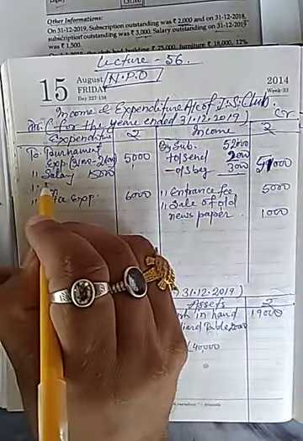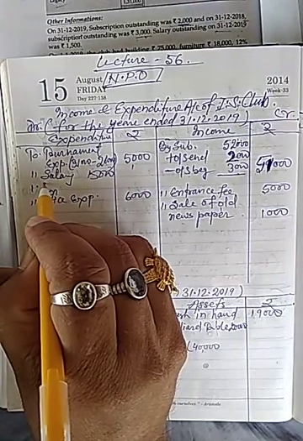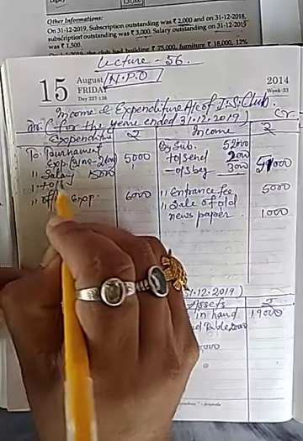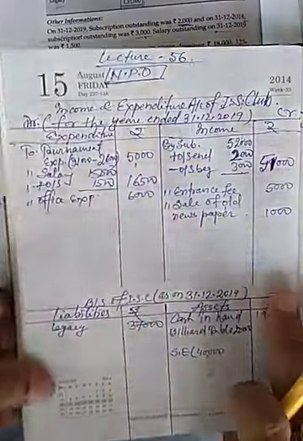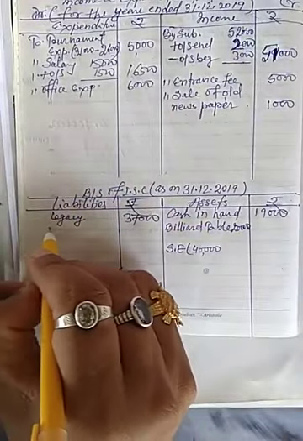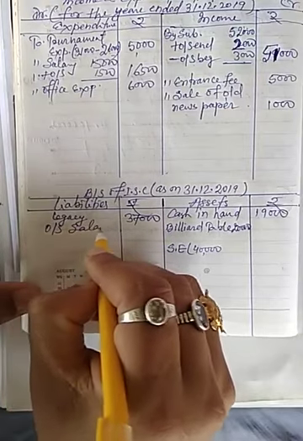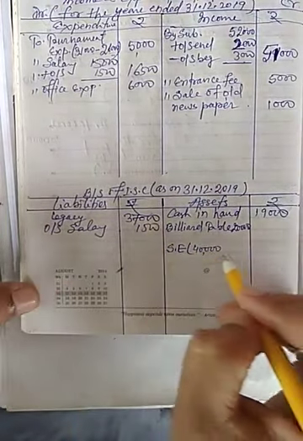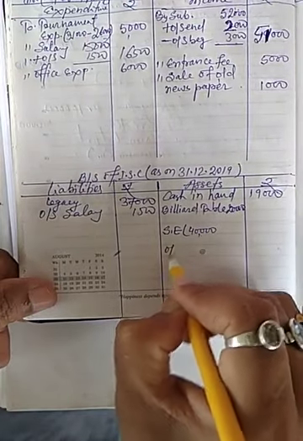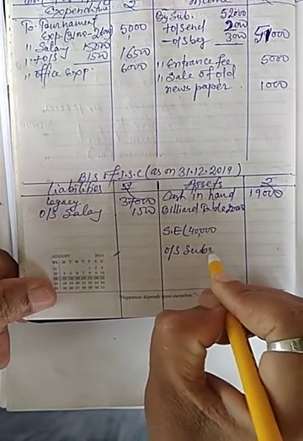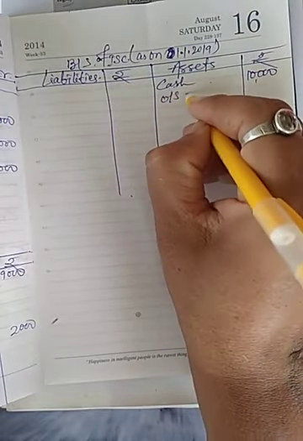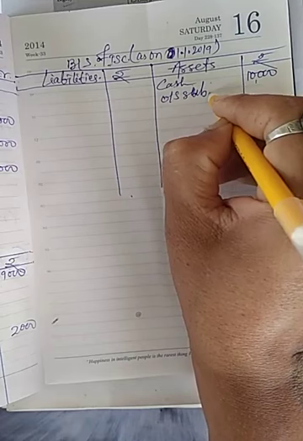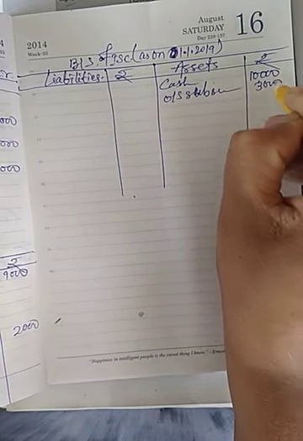Now outstanding salary will be added, outstanding 1,500, it will be 16,500, and I will also write outstanding salary 1,500, and in asset side outstanding subscription 2,000, and outstanding subscription beginning of the year is also 3,000.